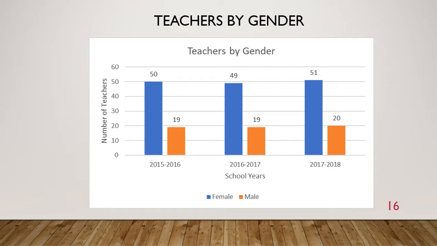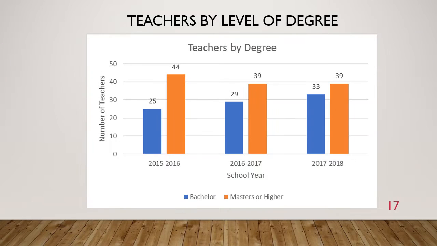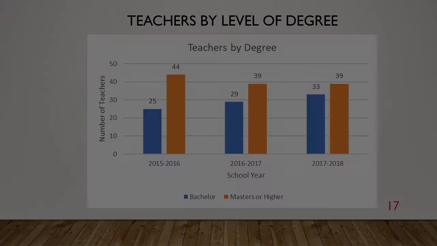And then the teachers by gender, the female to male ratio has stayed pretty much the same, with between 49 to 50 female teachers and 19 to 20 male teachers. And then the teachers by the level of degree. For the most part, this is a significant plus for our school. The majority, or a larger percentage, of teachers have a master's degree or higher. So we'll see that has stayed about the same throughout the years.